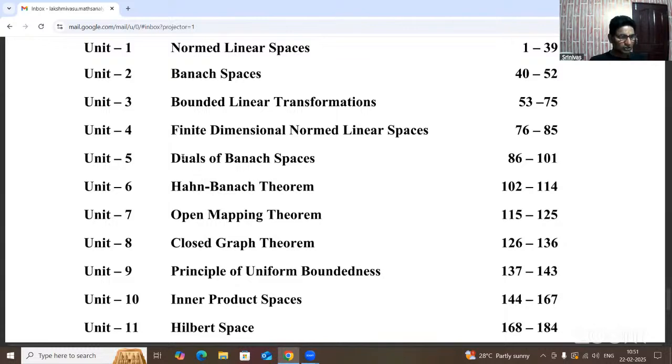Now, this is also referred to in the operations research paper. What is the duality? Each and every content must connect with each and every paper. Okay. Dual of Banach space.